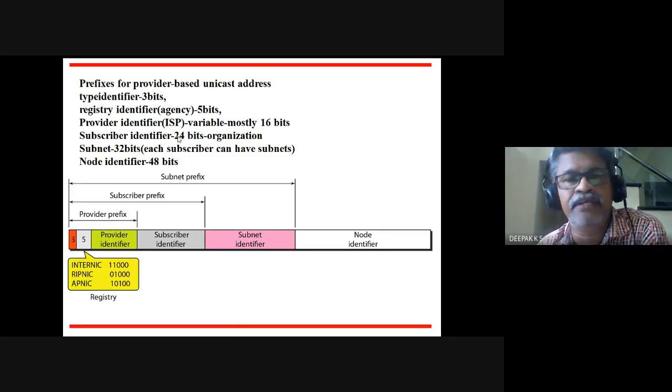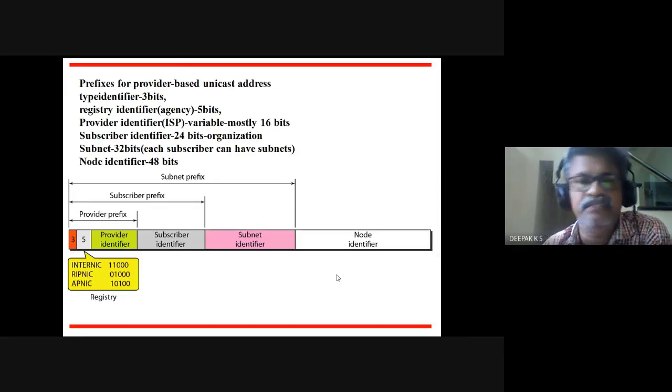Then subscriber identifier is 24 bits, which is for organizations. And subnets are 32 bits, which is within the organization. Each subscriber can have subnets. And finally, node identifier. So this is the combination of bits for a provider based unicast address. So out of the total 128 bits, this is the division of bits.